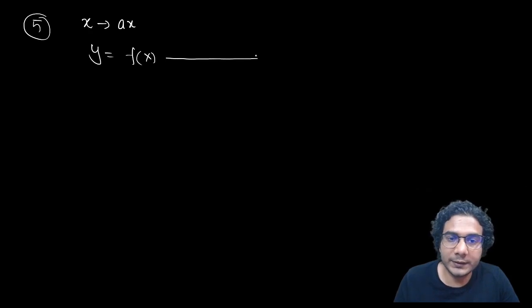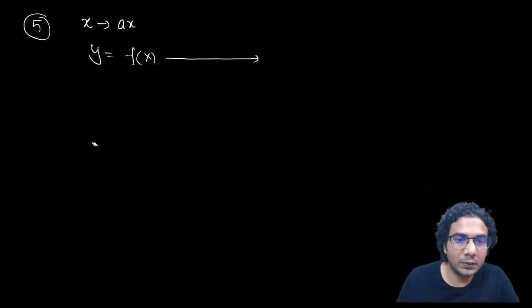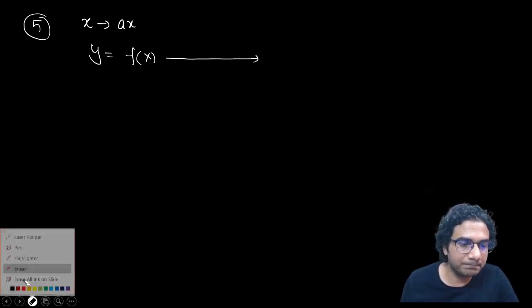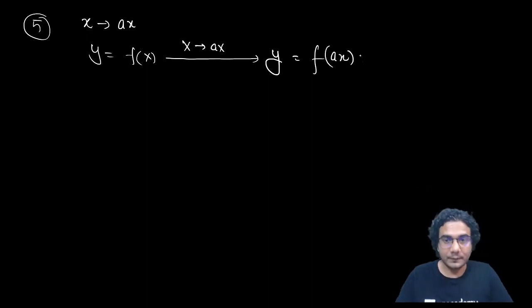Now see what our fifth transformation is. The fifth transformation is when you replace x by ax, that means you multiply some constant to x. Then what happens? If you have the equation y is equal to f(x) and you replace x by ax, the new equation will look like this: y is equal to f(ax).